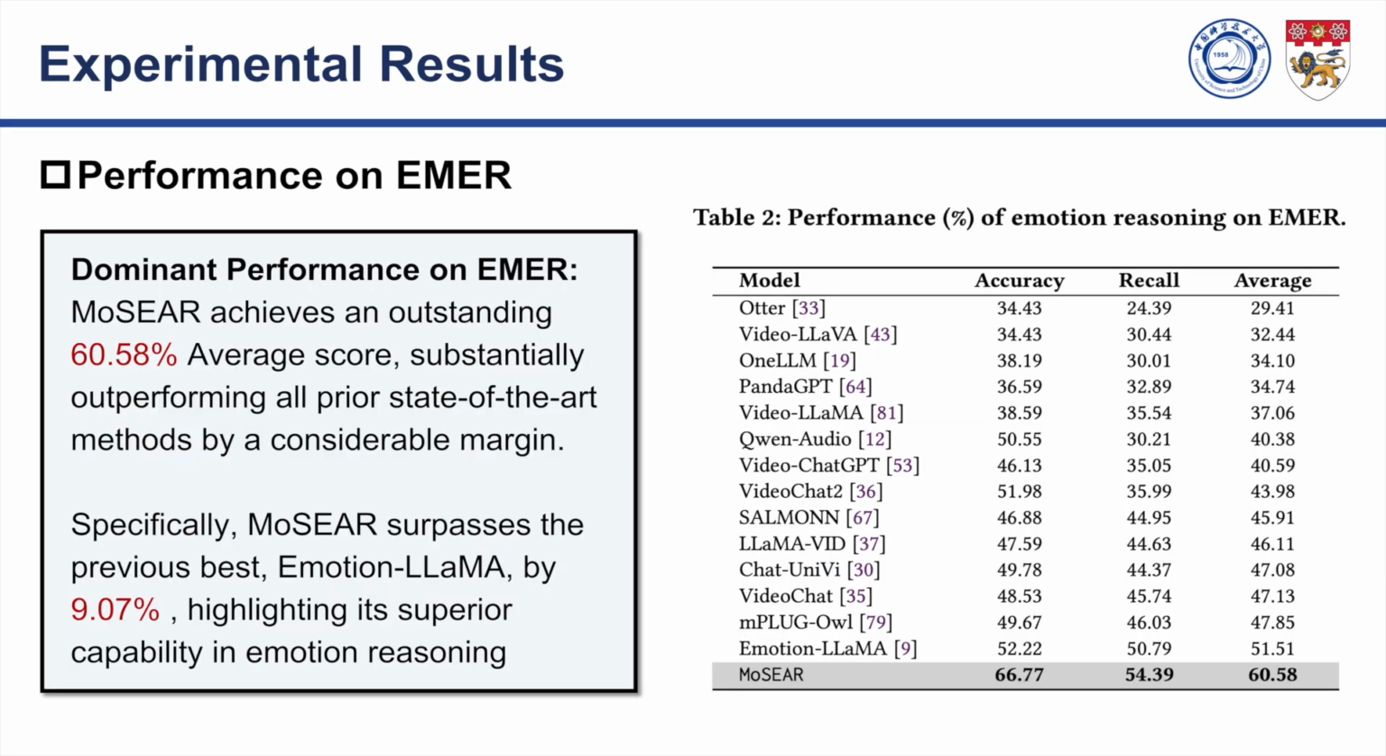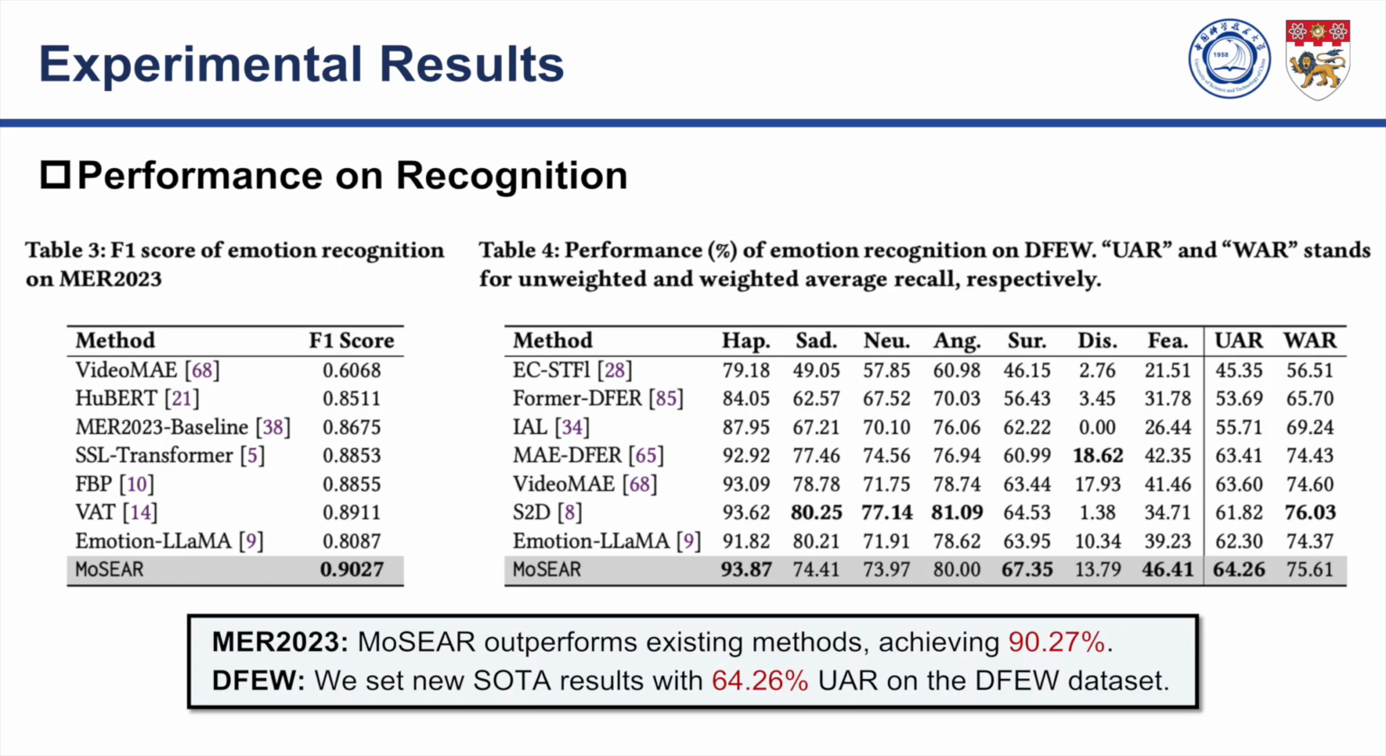The effectiveness of MOSIR extends beyond conflict scenarios. On the general-purpose MR reasoning benchmark, our model achieves a new state-of-the-art average score of 60.58%. This is a remarkable 9% absolute improvement over the previous leading model, Emotion LLaMA, showcasing the strong generalization ability of our approach. Our method also excels at standard emotion recognition tasks. On MER 2023, MOSIR achieves the highest F1 score of 0.9027. Furthermore, on the large scale, in-the-wild DFEW dataset, it sets a new state-of-the-art with a UAR of 64.26%, outperforming even specialized single-task models.